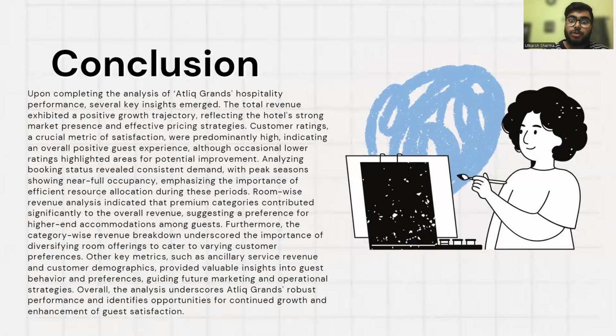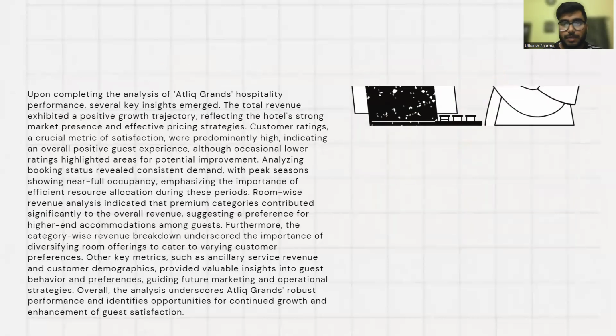Okay, if I talk about the conclusion of this project, we can say that the Atliq Grand performance shows positive revenue growth, high customer rating with areas for improvement, and consistent demand. Premium rooms significantly contribute to revenue, indicating guest preference for higher end accommodations. Diversifying room offerings is crucial, and is the key strategic insight for future marketing and operations. This analysis highlights the robust performance and opportunity for growth and enhanced guest satisfaction, right?